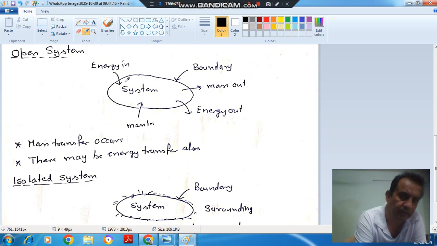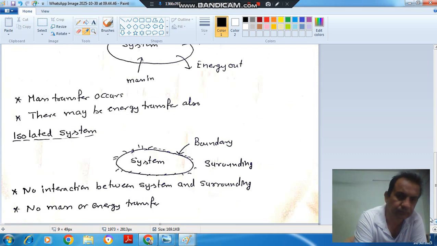However, energy may or may not transfer. It can transfer, it cannot transfer, but mass has to cross the boundary of the system to call it an open system.